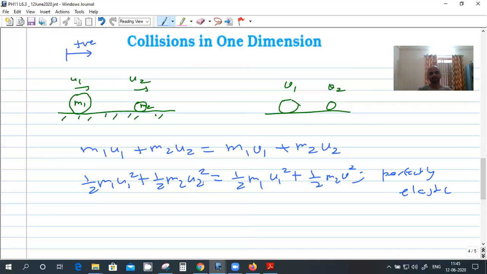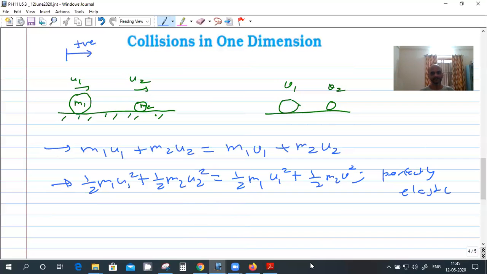Is this equation valid? The second one. First one is conservation of momentum. What is the second one? Yes, sir, it's conservation of energy. There is only one form of energy, which is kinetic energy. So the initial kinetic energy is u square, and the final condition is v square.